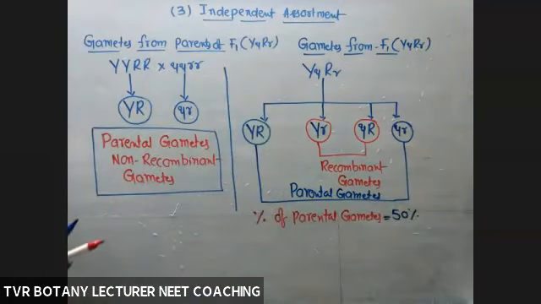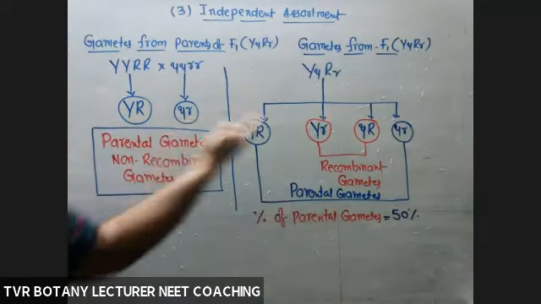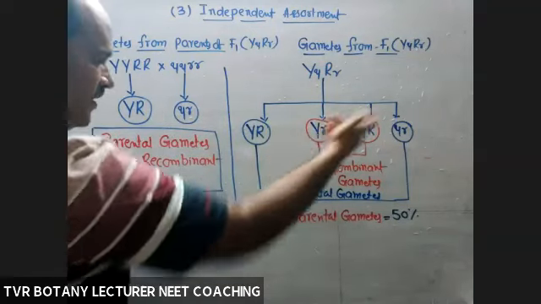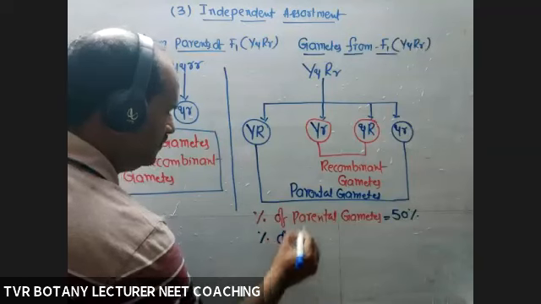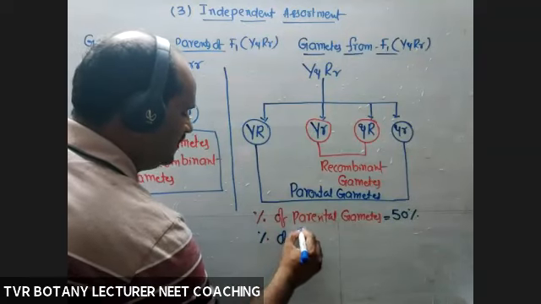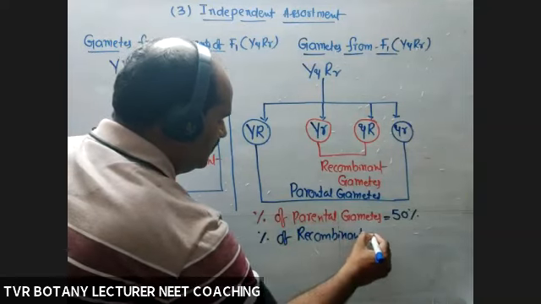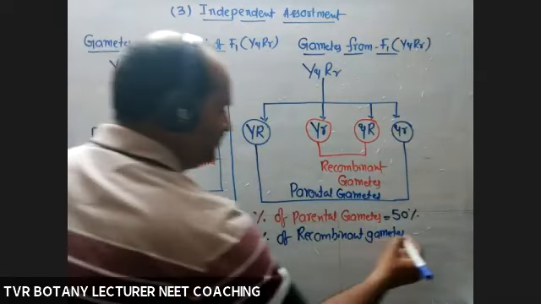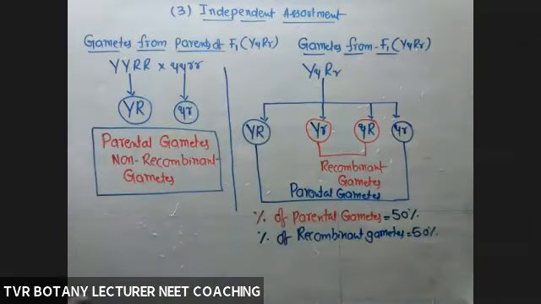Now, this is a non-parental, meaning a new type of gametes. Are they existing here? No. They exist only here. New type of gametes. So now the percentage of recombinant gametes, this one is also 50%. 50%, 50%.